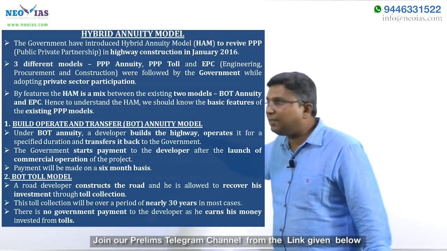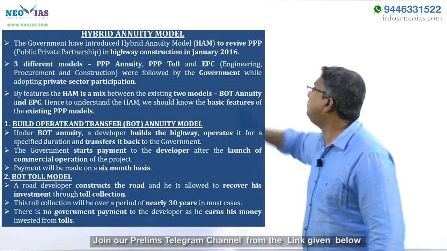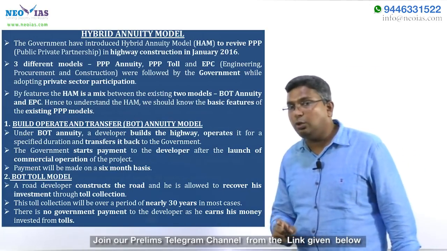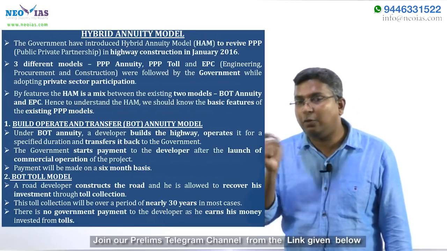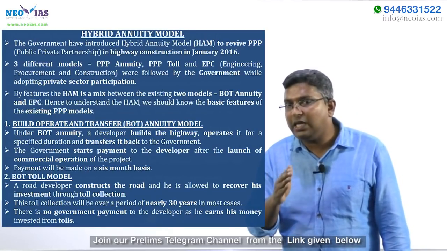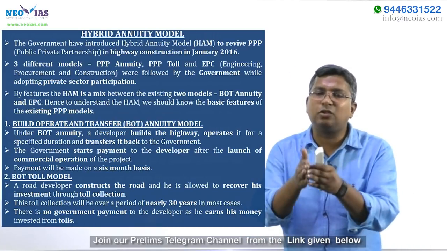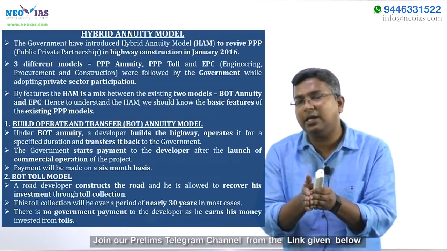So the first and most important point you need to note down is that HAM is a hybrid of the BOT annuity model and the EPC model.